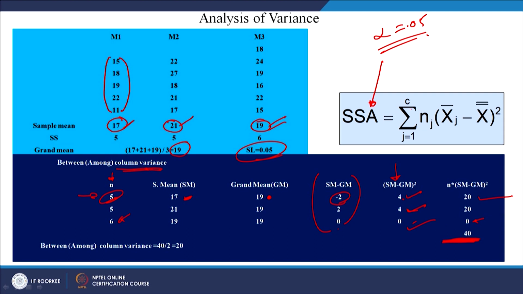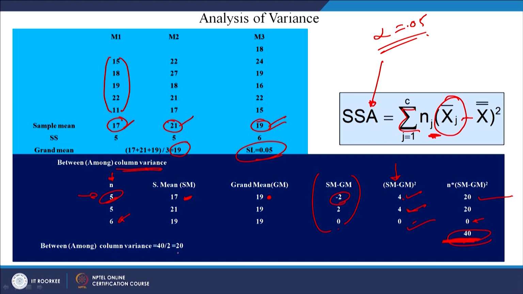So, this is what we have written here: summation of Nj, where Nj is the number of items in that particular group, into mean minus grand mean whole square. So, this is 40. So, SSA is 40.